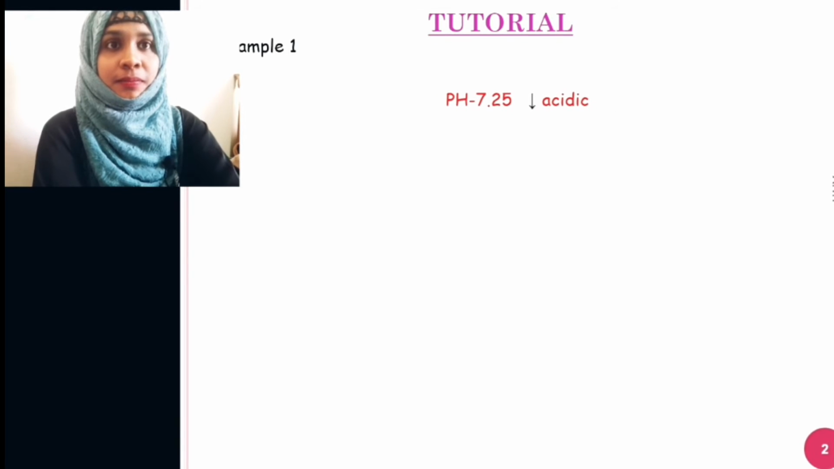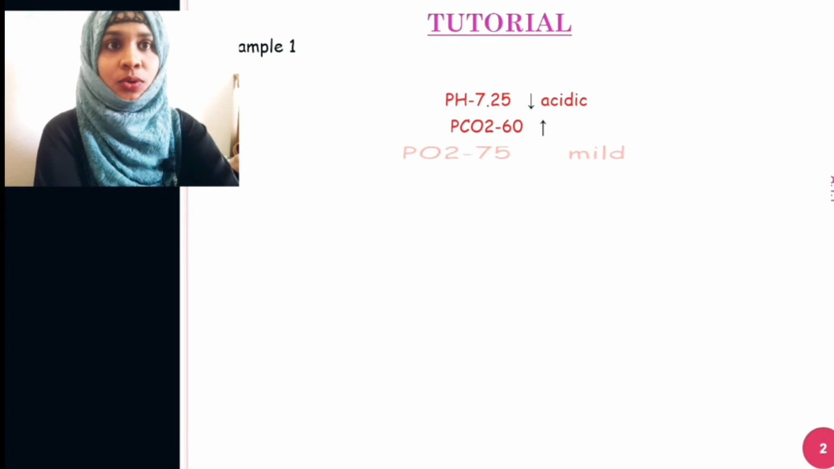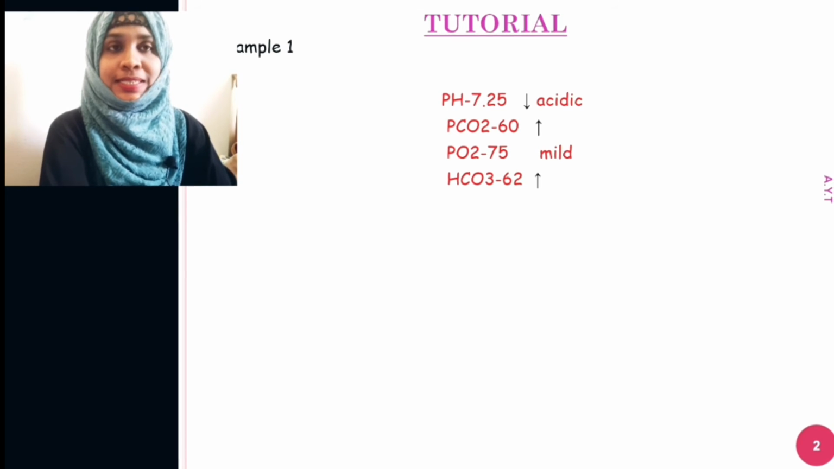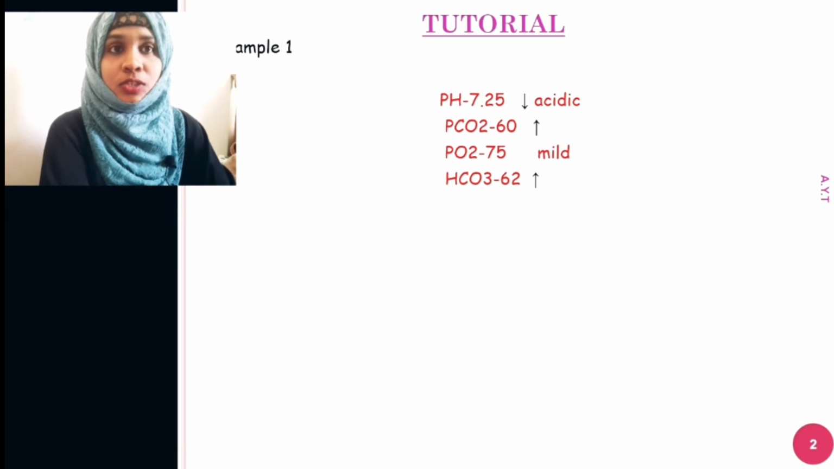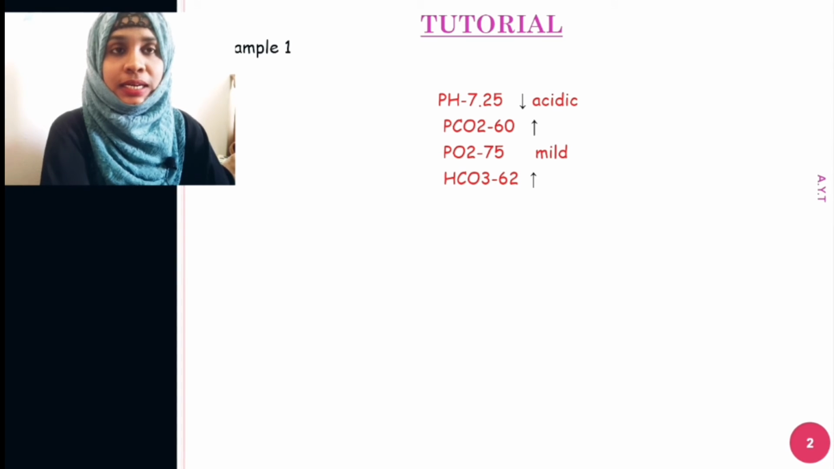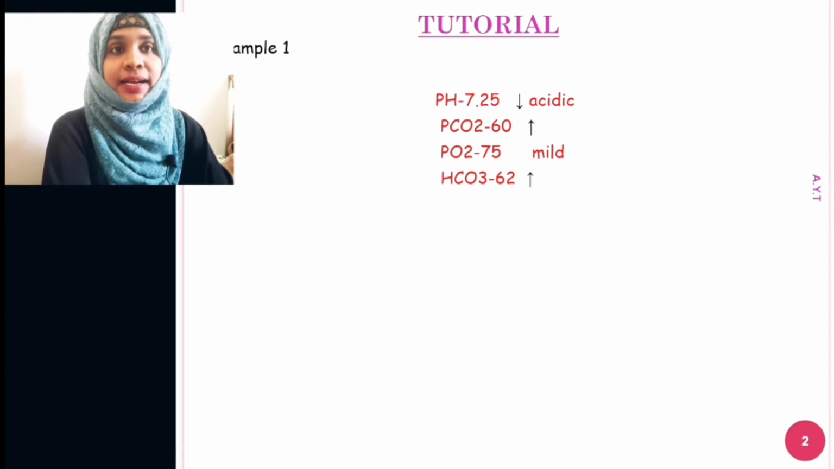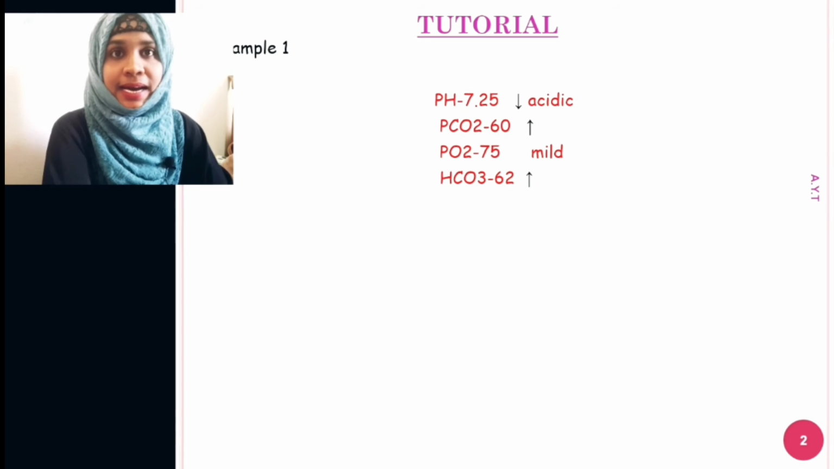So the first example is pH 7.25, PCO2 60, PO2 75 and bicarb 62. You put arrows up and down according to the normal. The pH is 7.25, so it is less than the normal and we put a downward arrow. The PCO2 is more than the normal, so with an upward arrow. And PO2 is 75. PO2 we learned at the start of the class. This is the partial pressure of oxygen and the normal is 80 to 100 and here it is 75. So this is mild hypoxia.